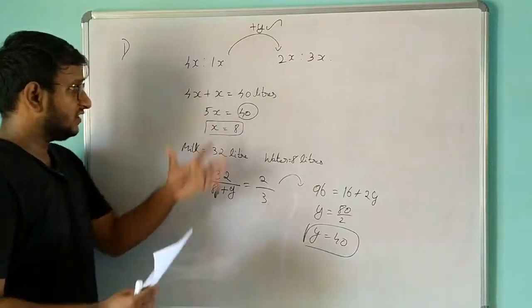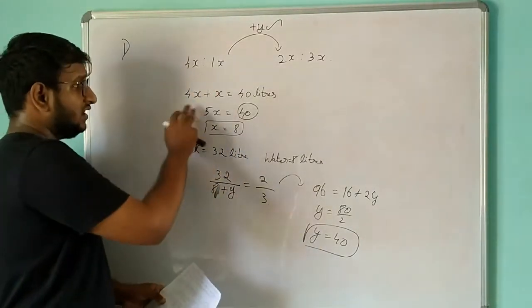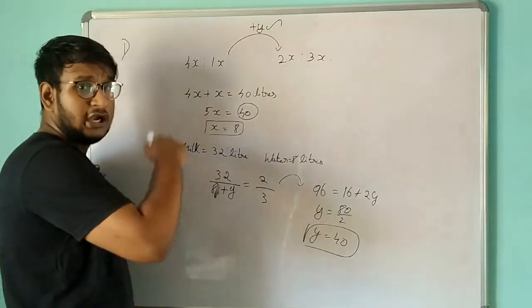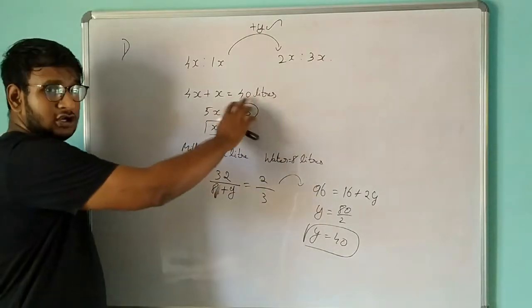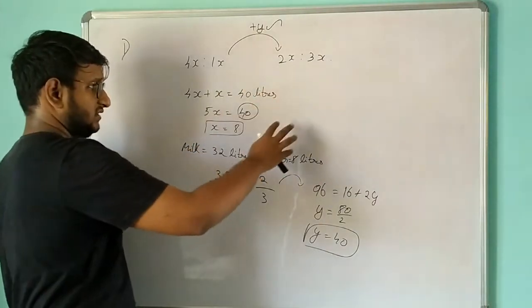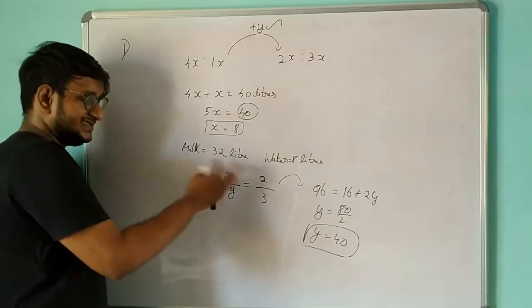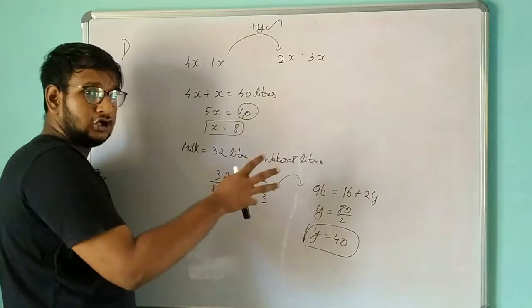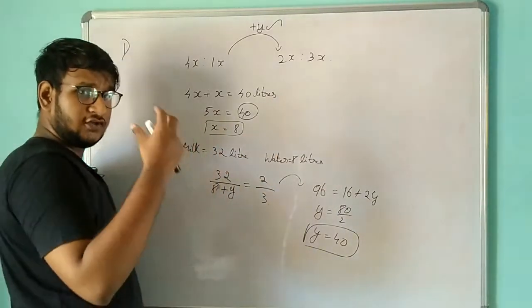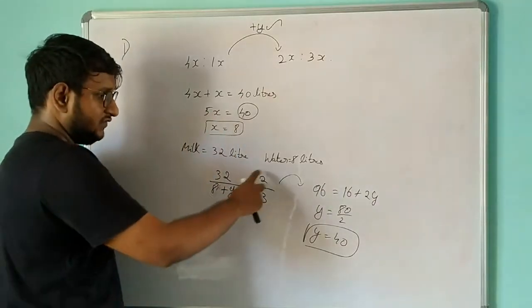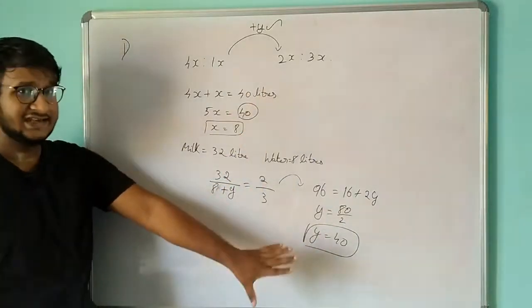So this is the question. We first took the values they have given and we made it into an equation, that is 4x plus x is equal to 40 liters. That is the total amount of the mixture, that is 40 liters, and we found x and we substituted it so that we got the exact value of milk and water in that particular mixture. And now we are going to add y, because y is the amount of water that we need to add so that we can get 2 by 3. Okay, so this is a short form of what we did in this problem.